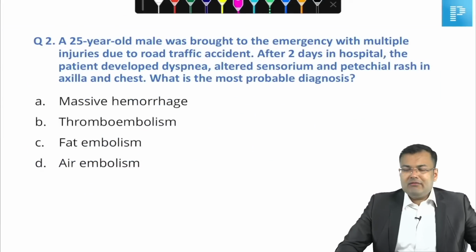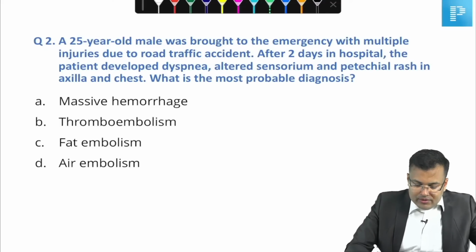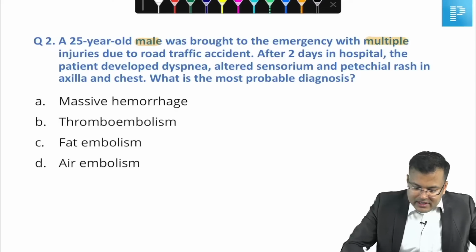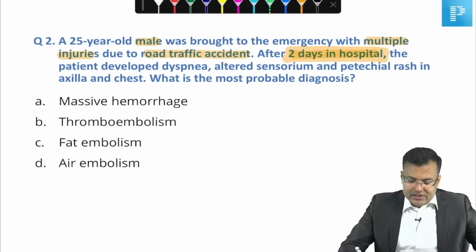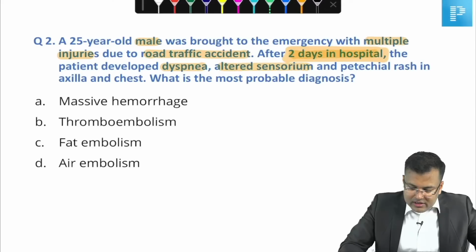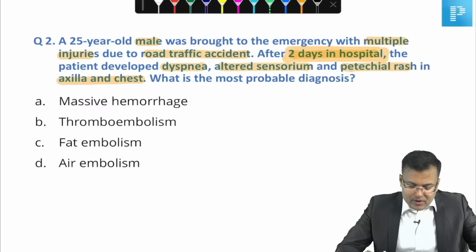Now another easy question, it was asked many times in exams, only there is variation in the language. Okay, so let's see who is going to reply correctly. A 25 years old male brought to the emergency with multiple injuries due to road traffic accident. After 2 days in hospital, see this duration, 2 days in hospital, the patient developed dyspnea, altered sensorium and, most characteristic feature, petechial rash in axilla and chest. What is the most probable diagnosis?